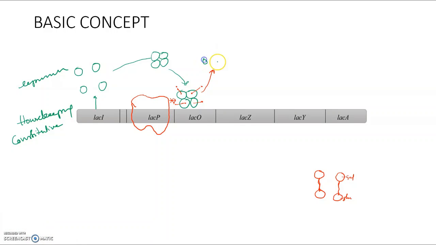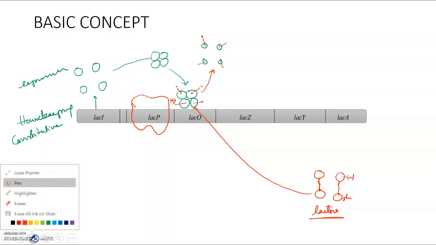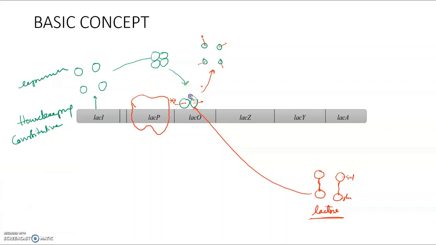There will be a structural change in them so that they cannot bind to the operator site again. So whenever lactose comes inside the cell, it will bind with the repressor molecules, and the repressor molecules are removed from the Lac O site.